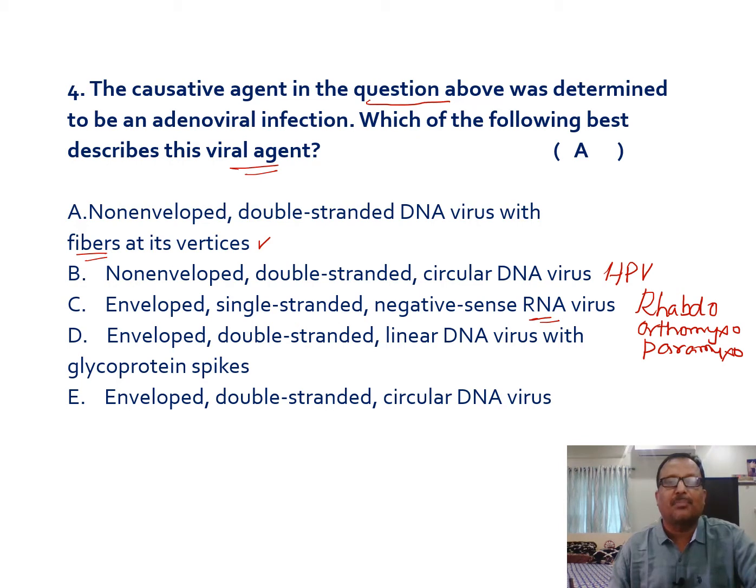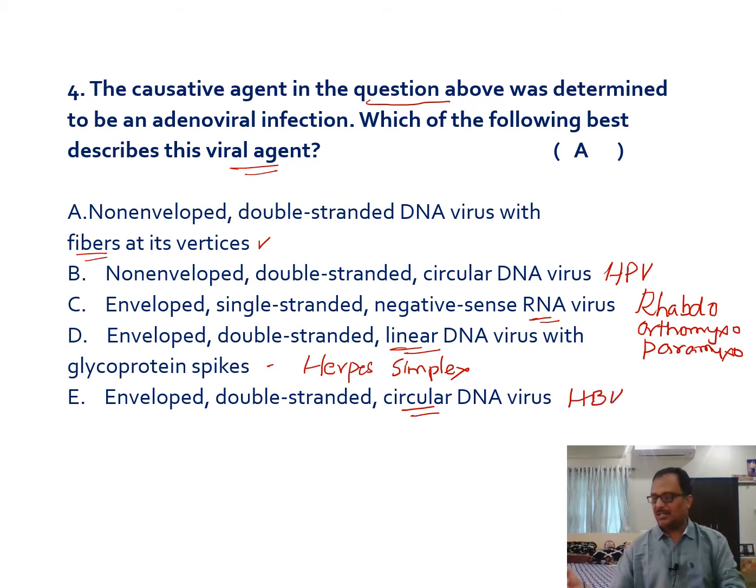Next one is enveloped double-stranded linear DNA with glycoprotein spikes. These are usually present in herpes simplex. In case of herpes simplex virus, you can see this kind of morphology. And enveloped double-stranded circular DNA is present in hepatitis B virus. So these are the different morphologies of the different viruses.